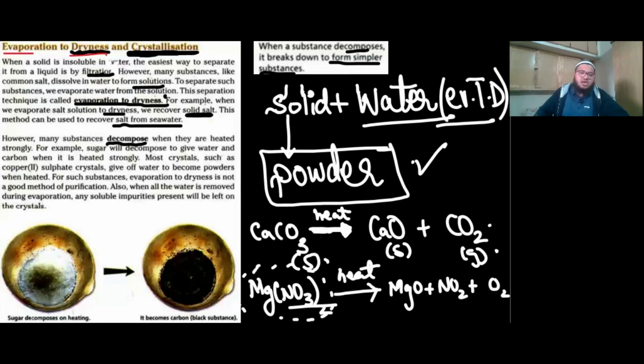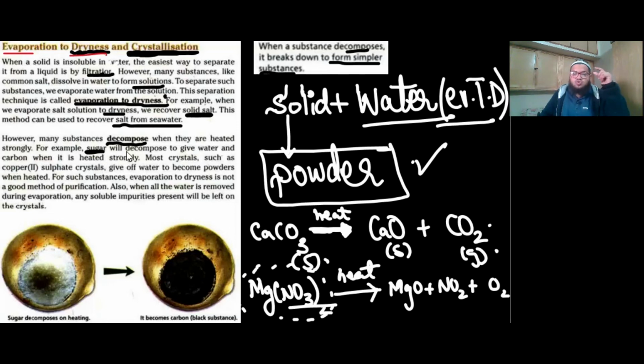Now, moving on to the next para. However, many substances decompose, as we talked about, when they are heated strongly. For example, sugar. Don't go into complex examples, just come to this simple sugar, the table sugar that you have, the sucrose. By the way, sucrose is your table sugar, a type of sugar which you will study if you have biology.